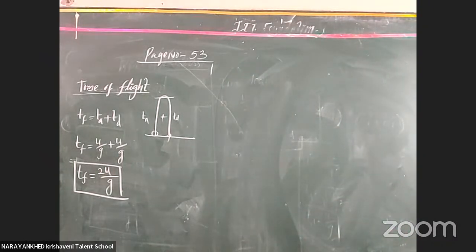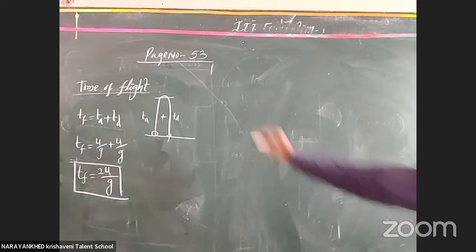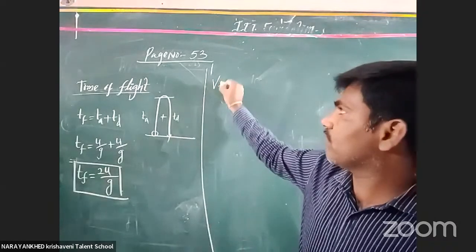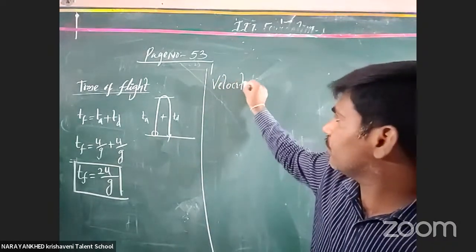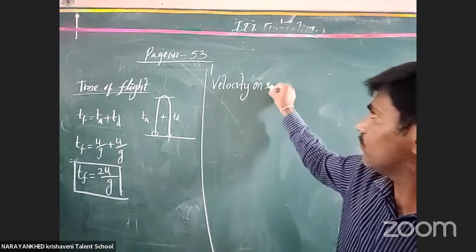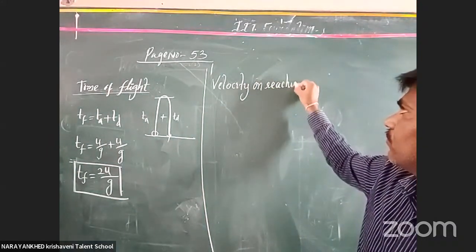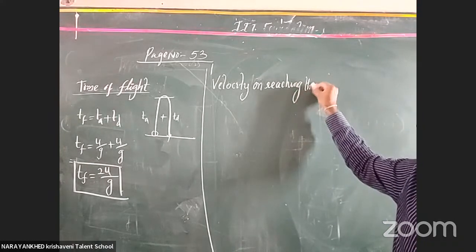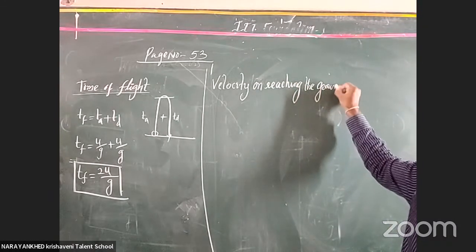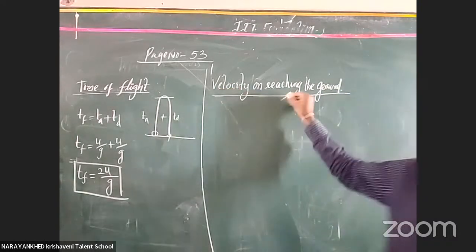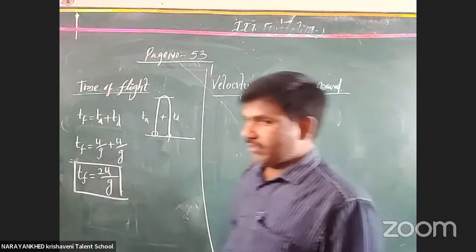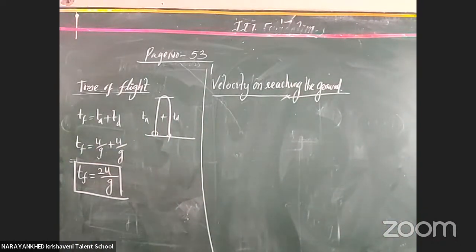Now we are going to find the velocity on reaching the ground. How much velocity does it have when it reaches the ground? Okay, clear or not?